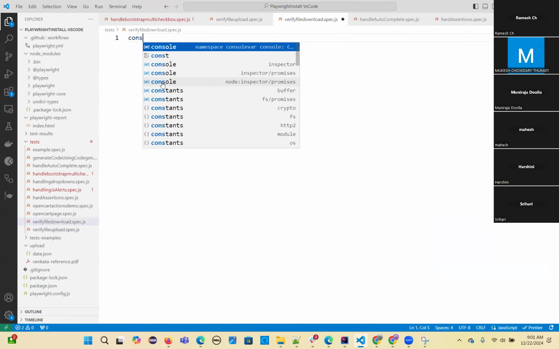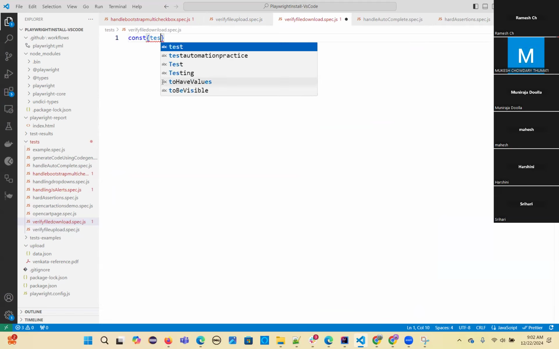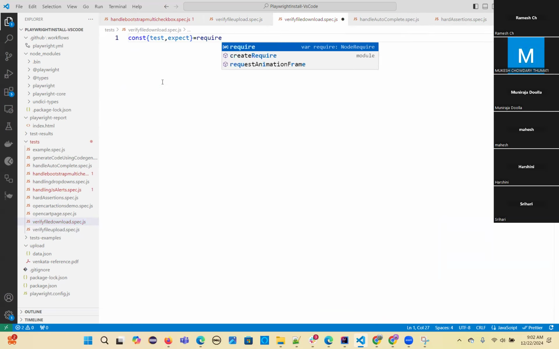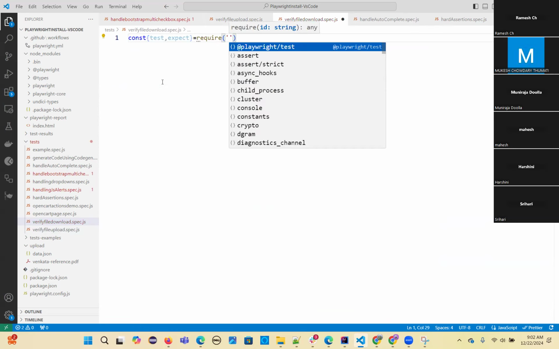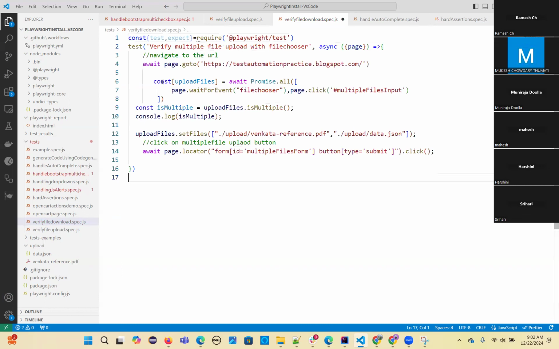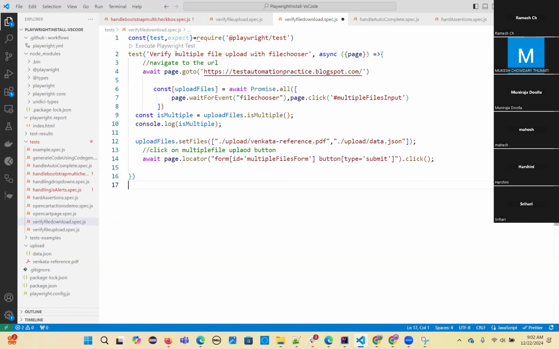Okay, const test.expect equal to require single quotes playwright test. Okay, verify file download. Let's say verify file download.